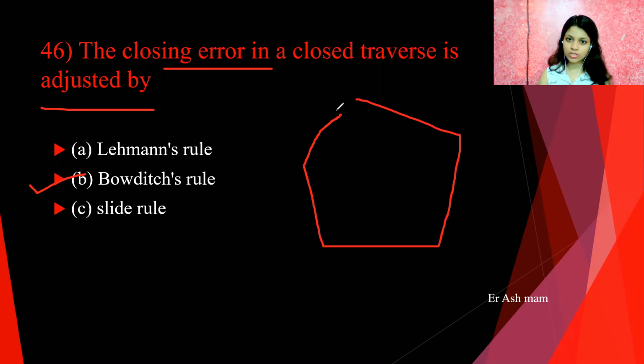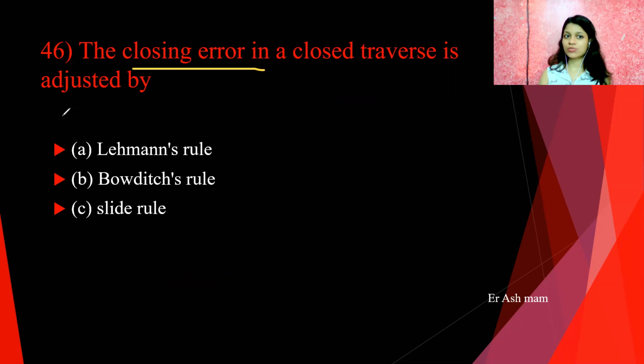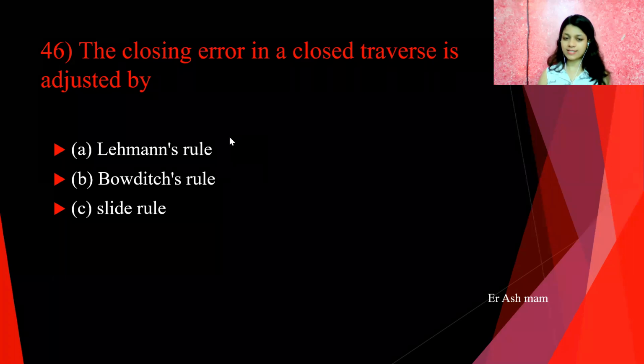You can see here, if it is not closed here, this is the error. So take horizontal line and vertical lines, then one triangle will form here, and with the help of latitudes and departures, we can calculate this error with the help of Pythagoras or latitude or departure theorem. And this error needs to be distributed in all sides 1, 2, 3, 4, 5 equally. So for closing errors in closed traverse, with the help of Bowditch rules, with the help of this Bowditch formula, we can adjust or distribute these errors amongst all sides.